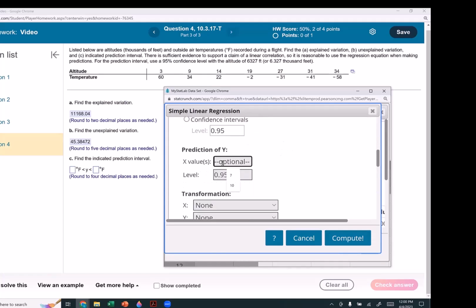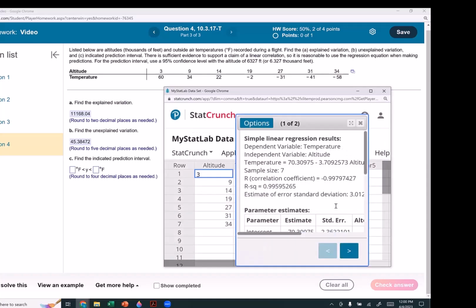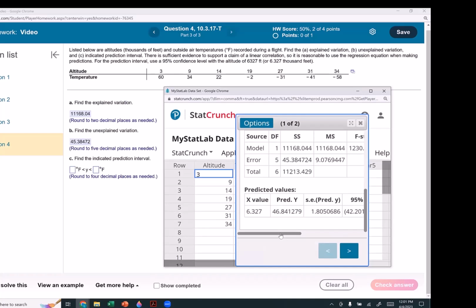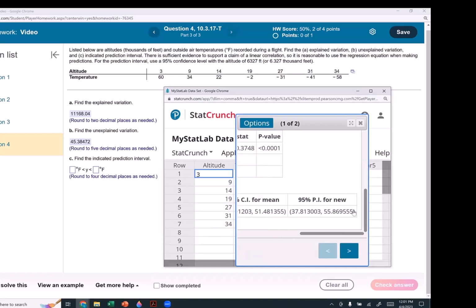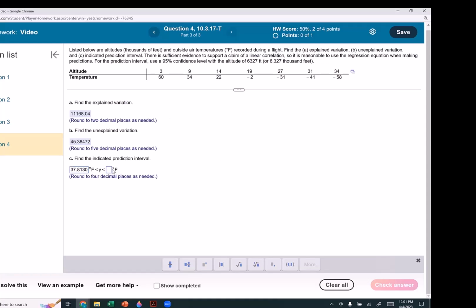We need to put in here 6.327. We are at 95%. Hit compute. Go down to the bottom, and there's our prediction interval, round to 4 decimal places. 1, 2, 3, 4. That's going to round up to a 6. Check answer.